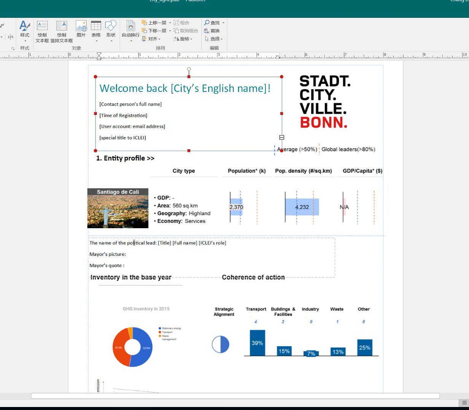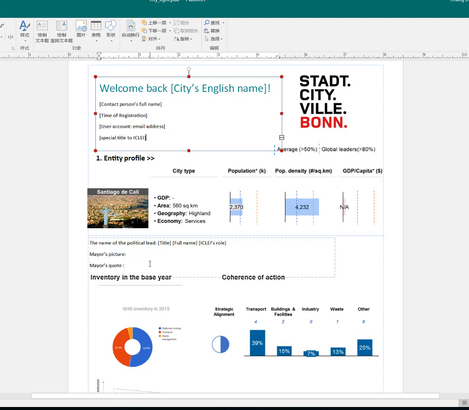And then the name of the political lead, for example, Mayor Park. Actually, I forgot Mayor Park's name, but it will be the full name. And then the Mayor's role, the Mayor's picture, the Mayor's quote. We display them here. Please, if the Mayor's picture and the Mayor's quote are not submitted, leave it empty.